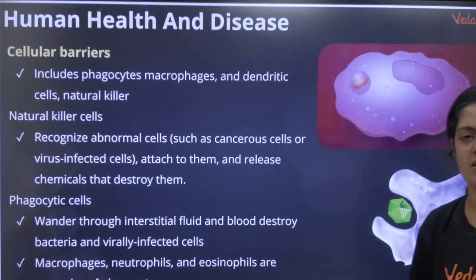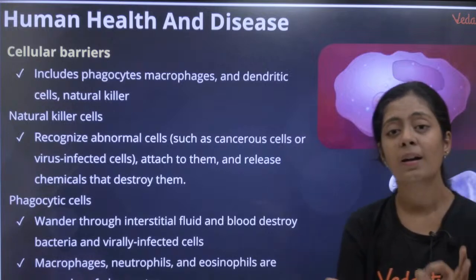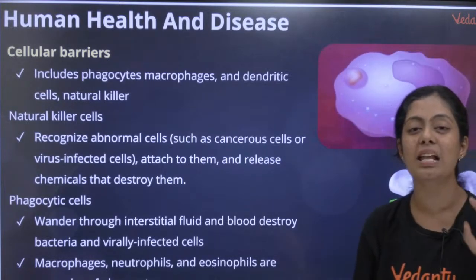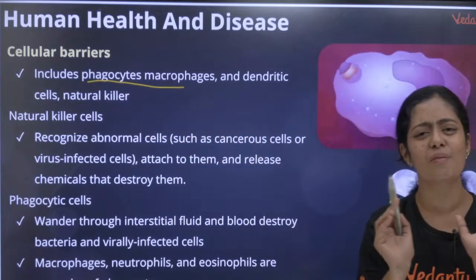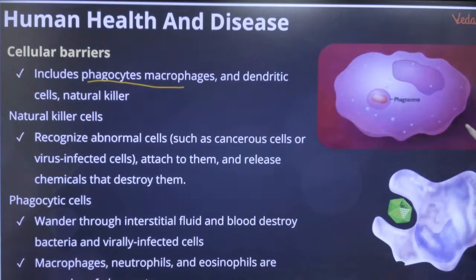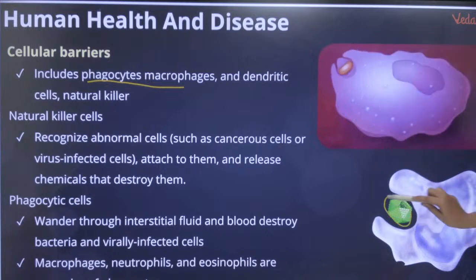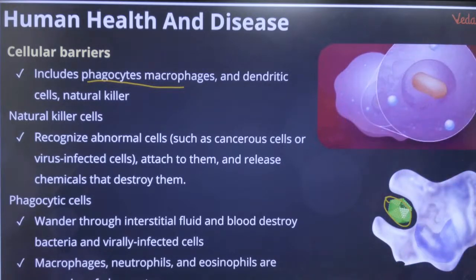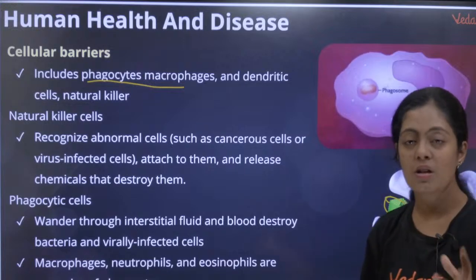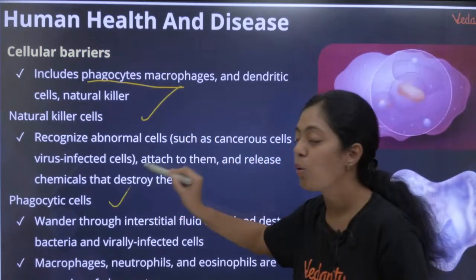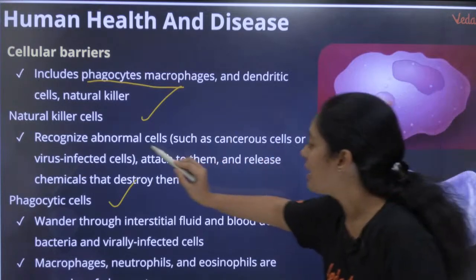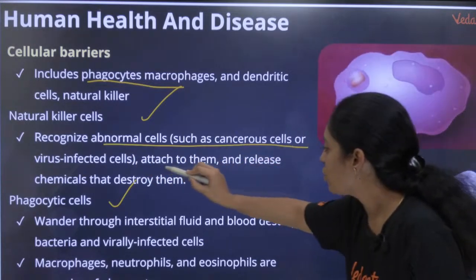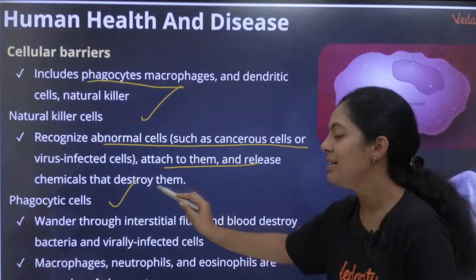Next, cellular barriers. The cells which are involved in removing the pathogens are called cellular barriers. Okay, the first thing is phagocytes. What are phagocytes? You can see here, this is a cell. This is a pathogen. This is a phagocyte. It is engulfing the pathogen. That process is called phagocytosis. Natural killer cells are a standard example. They recognize abnormal cells, attach to them and release chemicals that destroy them.